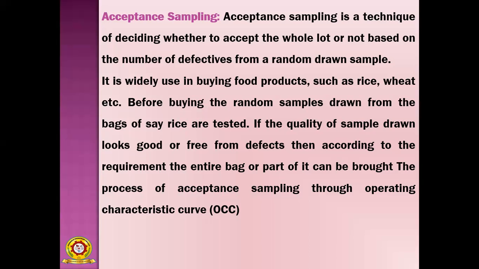So the 100 bags are not all tested. Suppose there is a lot of bags, say 100, 200, 300, 1000 bags of rice. We are not checking all the bags; it is not possible in all cases. So randomly you have to pick up 20 or 30 or so, depending upon the size. In case of 1000 bags you collect a larger number, in case of 500 bags fewer, and out of 100 bags you select only 3 or 4 bags randomly.